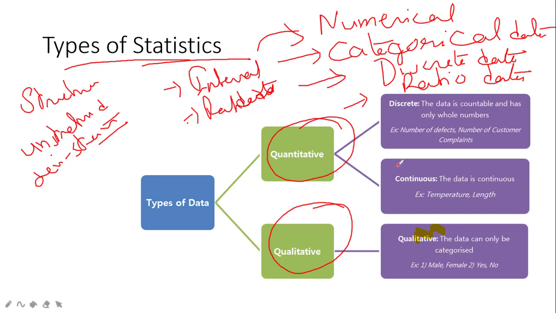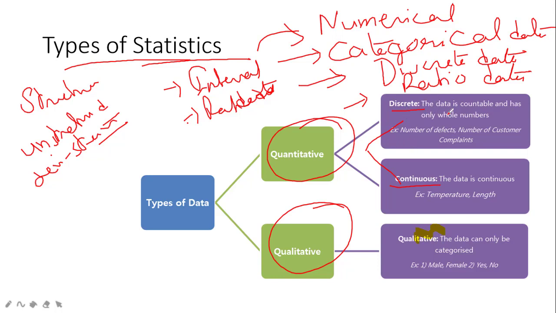Whenever we use quantitative data, we divide it into discrete and continuous. We call them discrete data and continuous data. Discrete data is whole numbers, which cannot be divided, such as the number of eggs, number of veins, number of dogs. You cannot have 3.2 dogs, right? Those types of data we call discrete data.